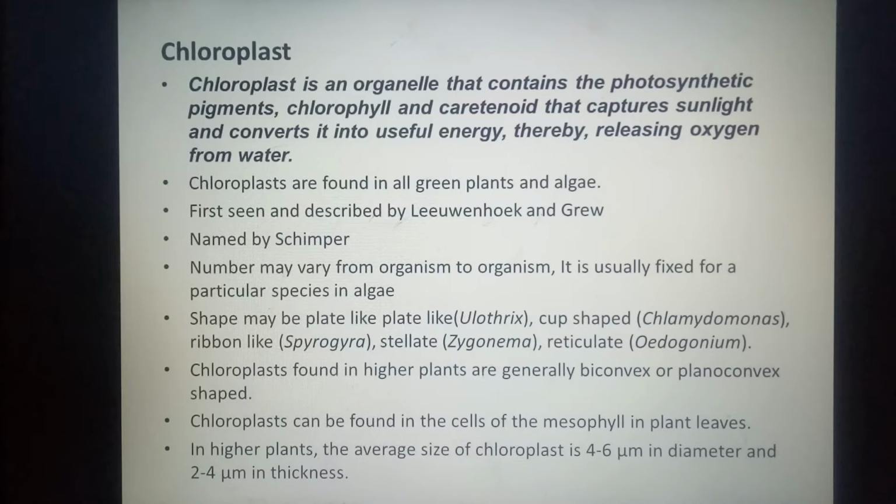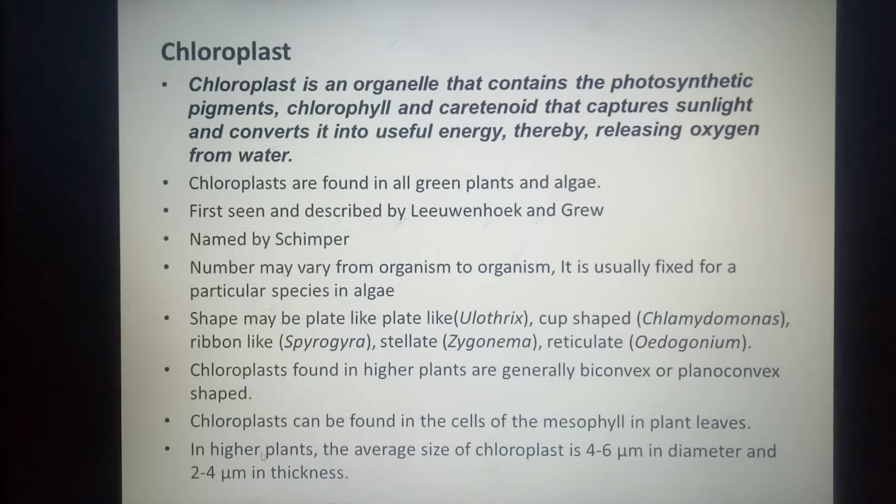In higher plants, the chloroplasts are biconvex or plano-convex in shape, but in algae we find variable shapes, such as plate-like in Ulothrix, cup-shaped in Chlamydomonas, ribbon-shaped in Spirogyra, stellate-shaped in Zygnema, and reticulate in Oedogonium. These shapes have been already studied by you in the first semester when you studied biodiversity while studying the algae.